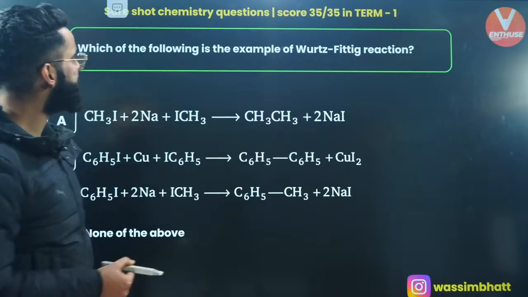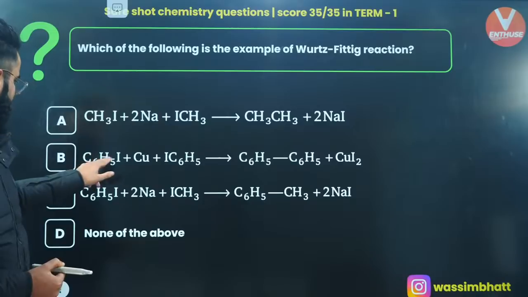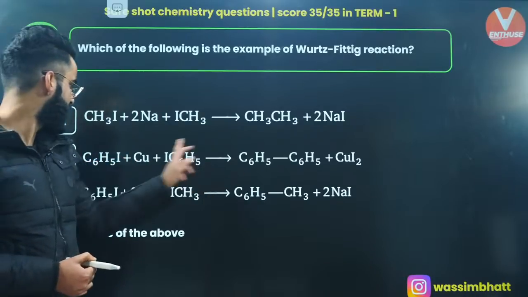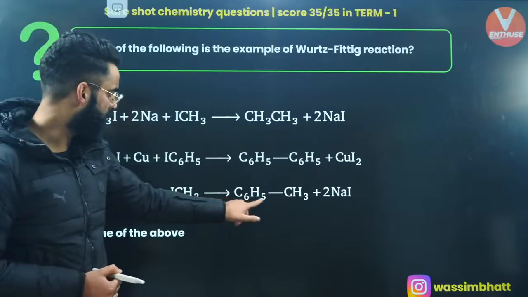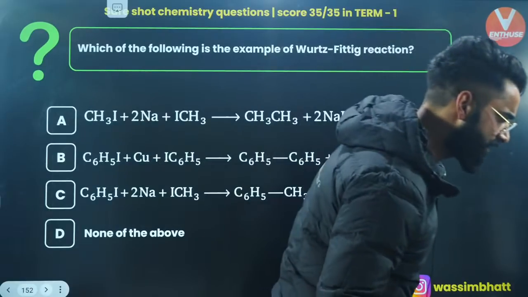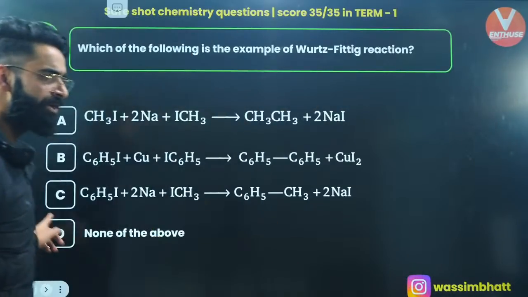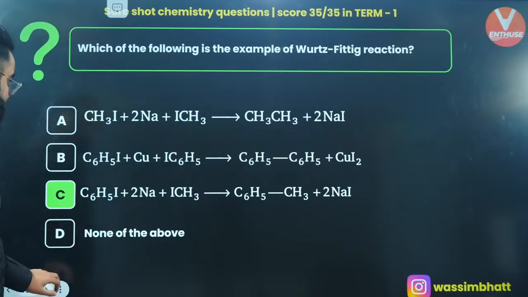Which of the following is the example of the Wurtz-Fittig reaction? This cannot be the one where C6H5I and copper are used. So C6H5I, sodium, you are getting toluene over here. Yes, option C is the one which is the example of the Wurtz-Fittig reaction, right, people? The reaction is directly given in your NCERT. Yeah, option C. This is your Wurtz-Fittig reaction.